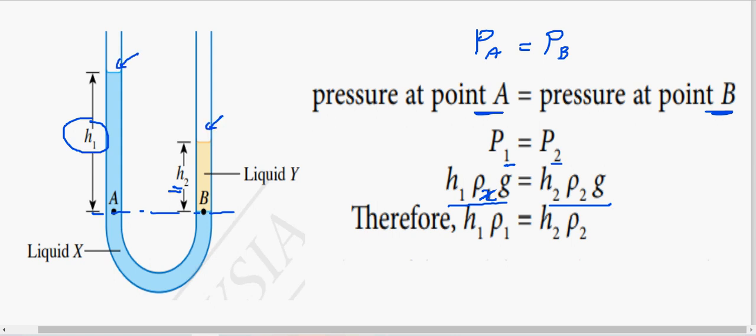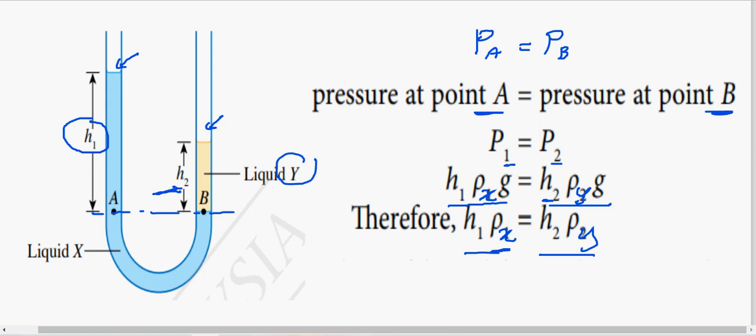The depth of the liquid is h2 on the right side. Then the density will be the density of liquid Y. So 2 here, I can put Y. So the formula becomes h1 times the density of liquid X equals h2 on the right side times the density of liquid Y.